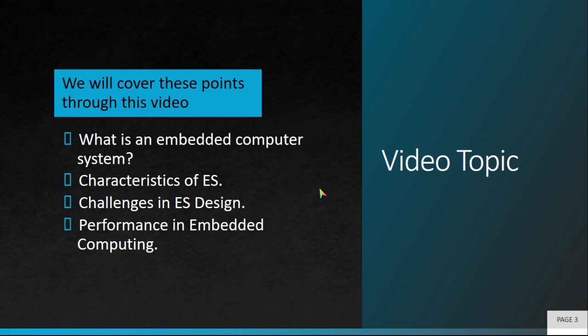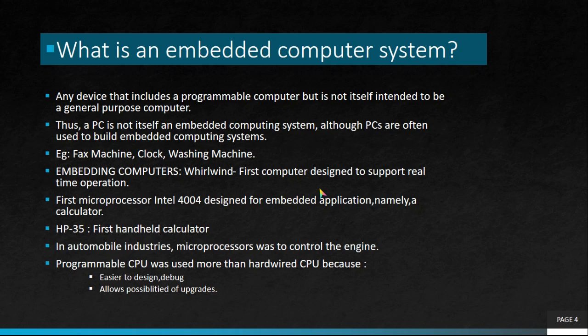So moving to the first topic, what is an embedded computer system? An embedded computer system is a device that includes a programmable computer, but it is not itself intended to be a general purpose computer. An embedded system is a programmable computer. It can perform a specific function, but alone it cannot do any functions. That is what it means here.